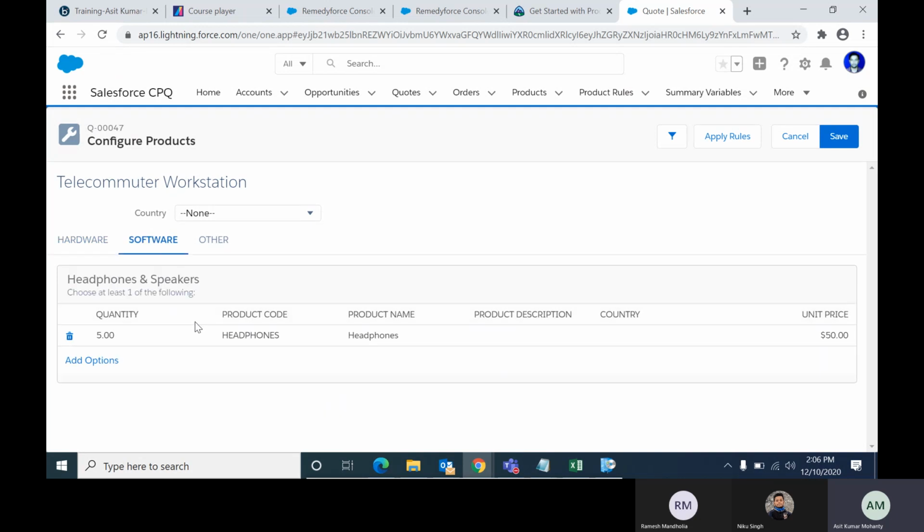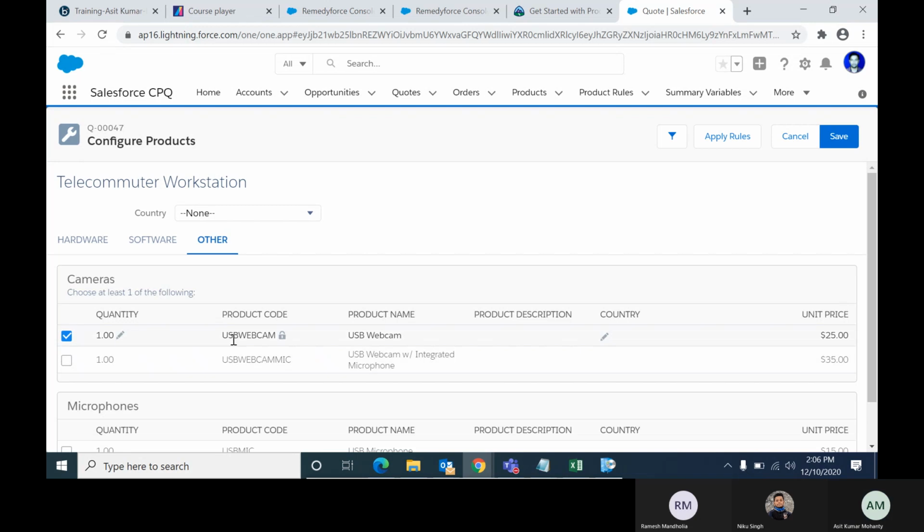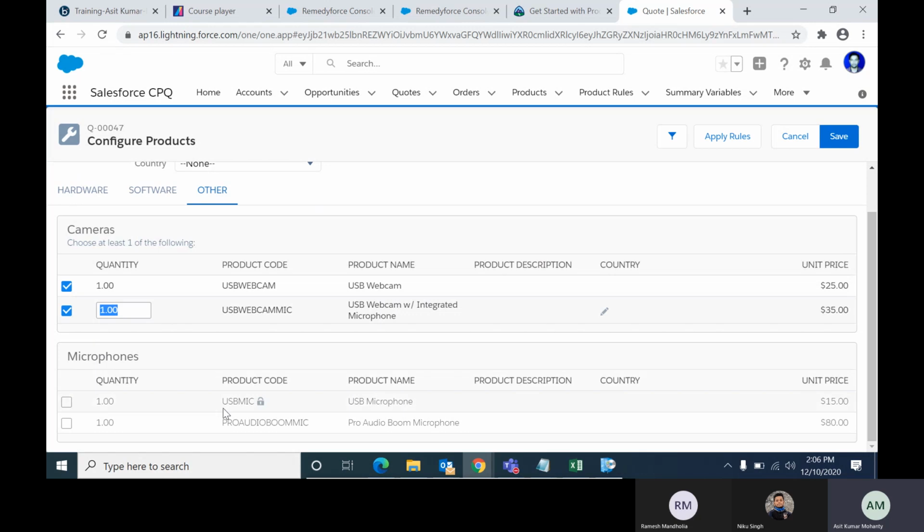So let's go to another feature. This is also not USB. These are all USB. So USB webcam, USB webcam mic. Now two quantity. This is also a USB mic. Three quantity. Is any USB here? No, right? So now we have selected three quantity of USB devices in this bundle.